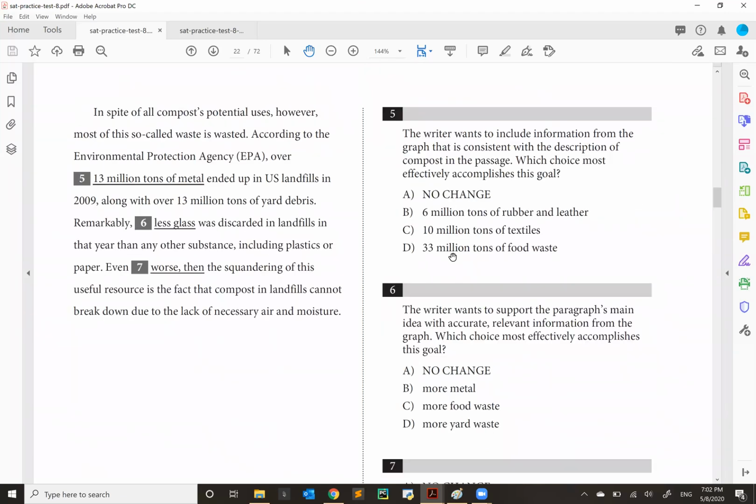So you're not going to find an answer choice that has an incorrect expression. But what we do have is an incorrect contextual phrase. So we should focus on food, which is what has been the focus for the entire discussion. So we're looking at D, 33 million tons of food waste.